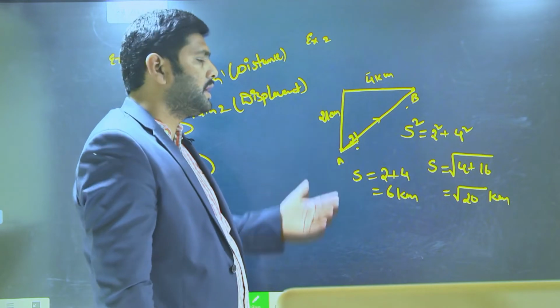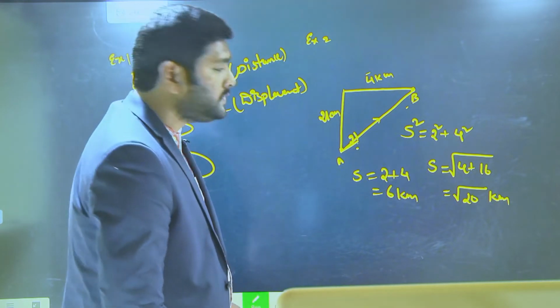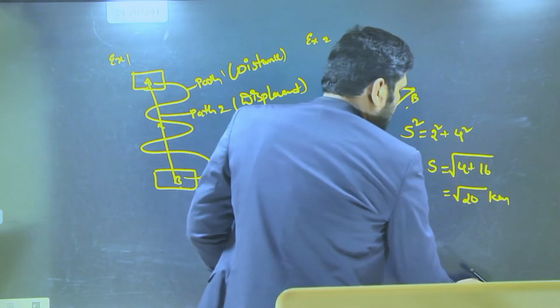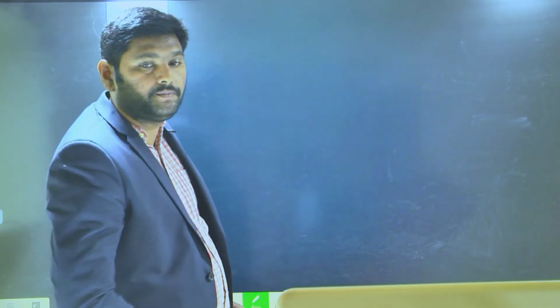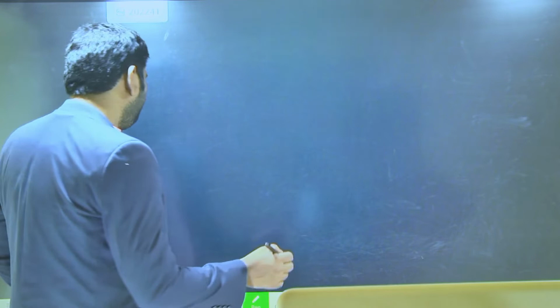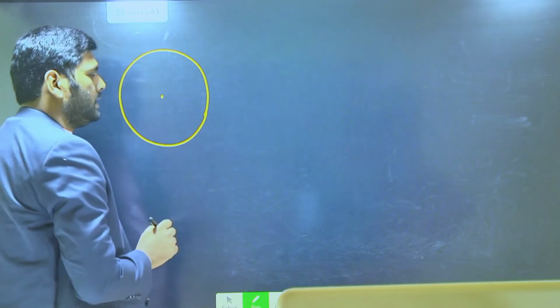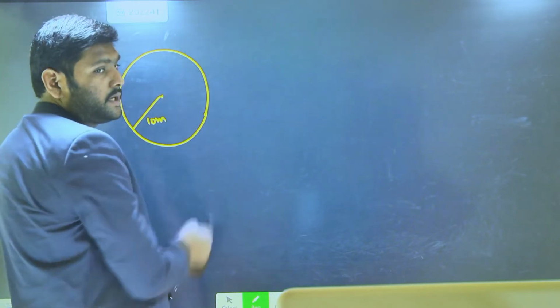This is how you can find it, this is example number 2. Next, let's take one more example. A person is traveling in a circular path. The center of the circular path is this, and the radius of the circular path is 10 meters, and a person is traveling in a circular path.